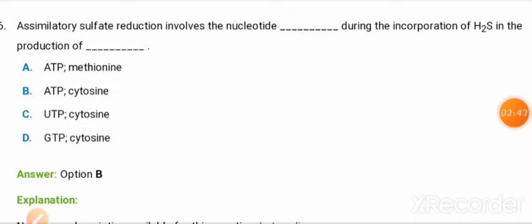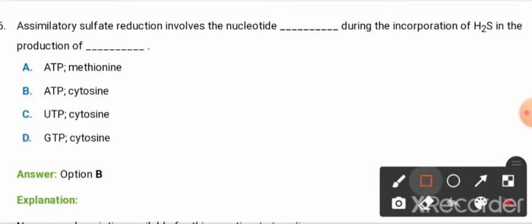Then next question, friends: assimilatory sulfate reduction involves the nucleotide dash during the incorporation of sulfur hydroxide, that is H2S, in the production of which? Option A, option B, option C and option D. So friends, option B, that is ATP cytosine, should be the correct answer, okay.